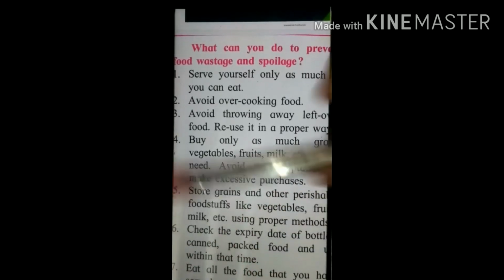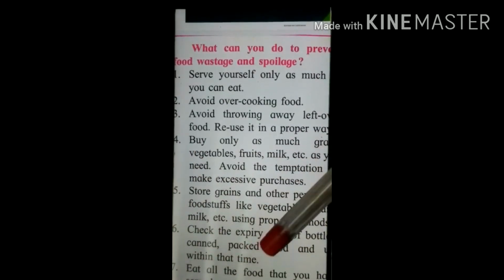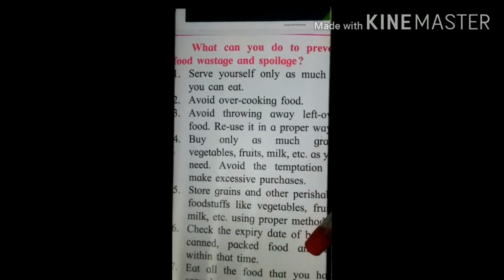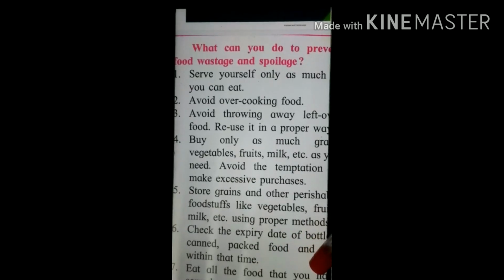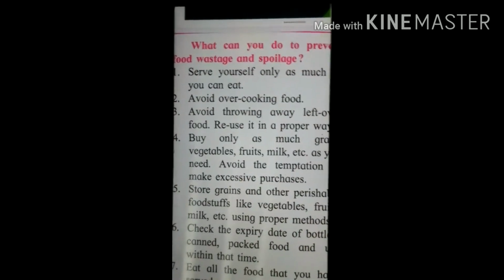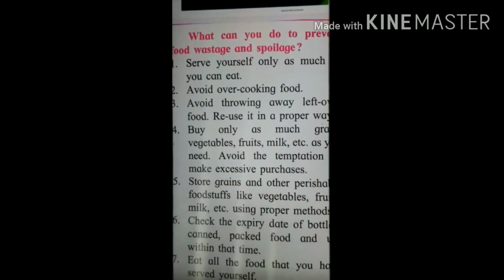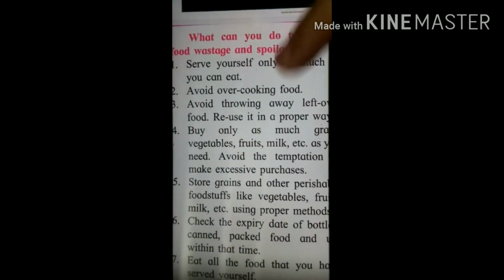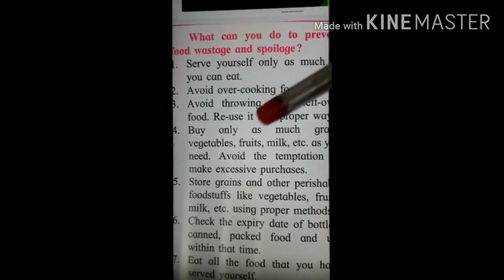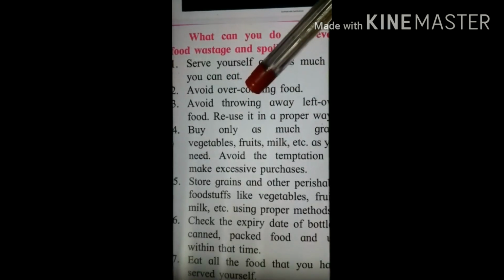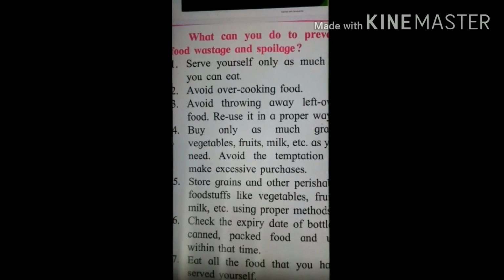Then, eat all the food that you have served yourself. Now I hope you understand what I taught in this class. In the next class we will see the methods of prevention, how we can prevent wastage, because it is very much required that we avoid wastage of food.